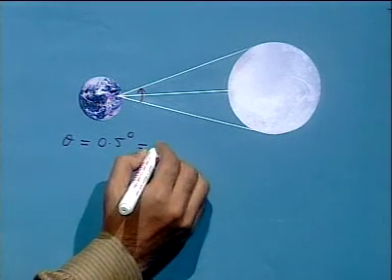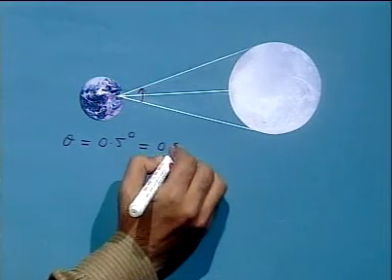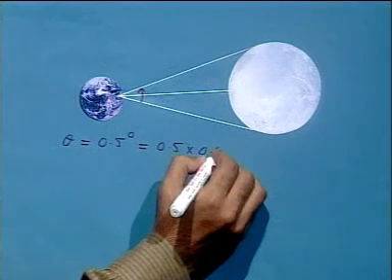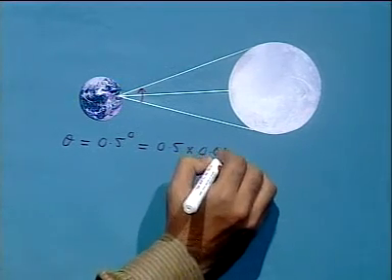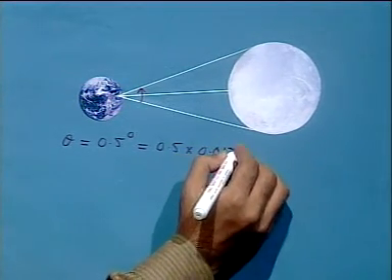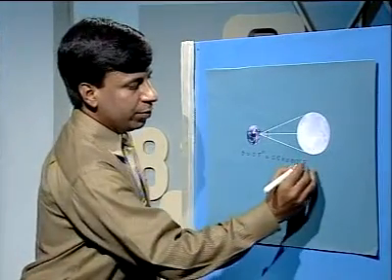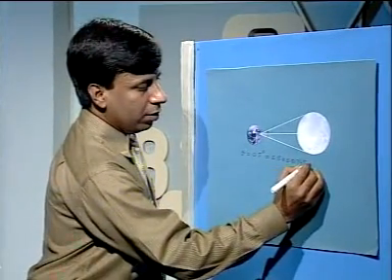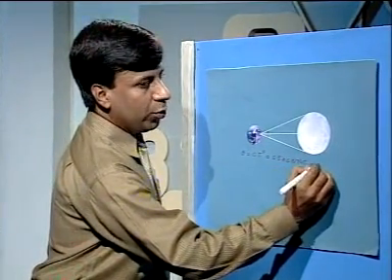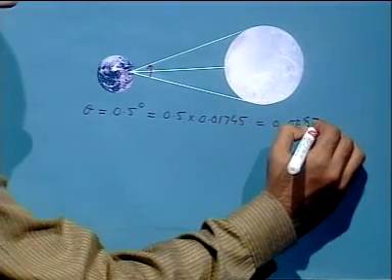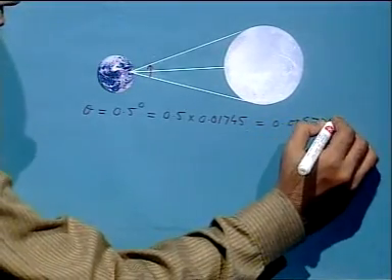So we will multiply this 0.5 by 0.01745, and that will give you 0.00875 radians.